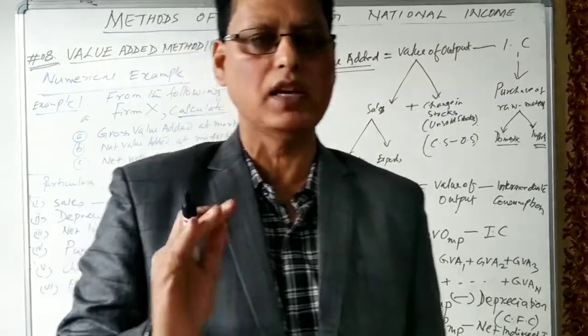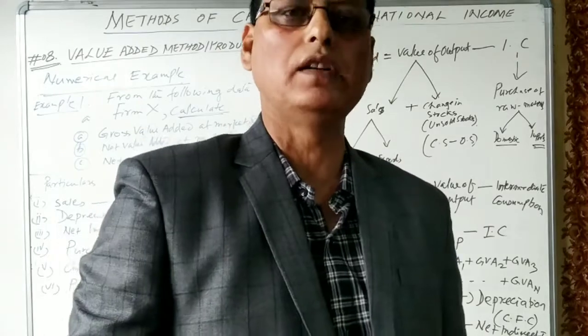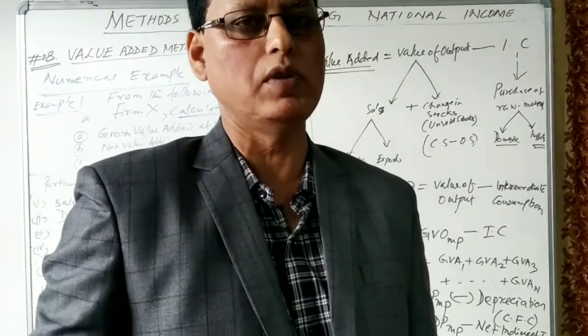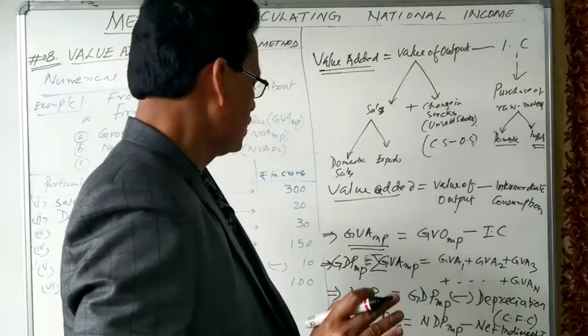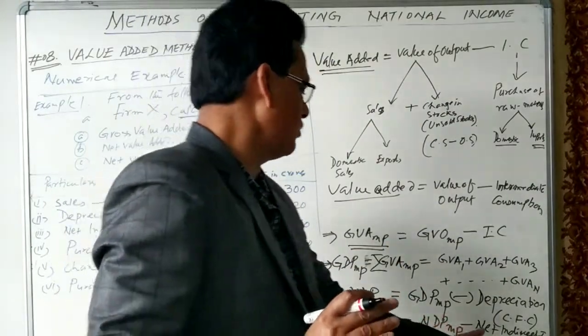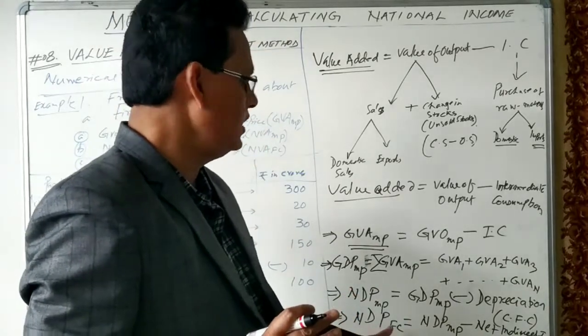Net indirect taxes means we have to deduct the value of indirect taxes and add the value of subsidies. The difference between indirect tax and subsidy is known as net indirect taxes. So net indirect taxes will be deducted from NDP market price to arrive at NDPFC.